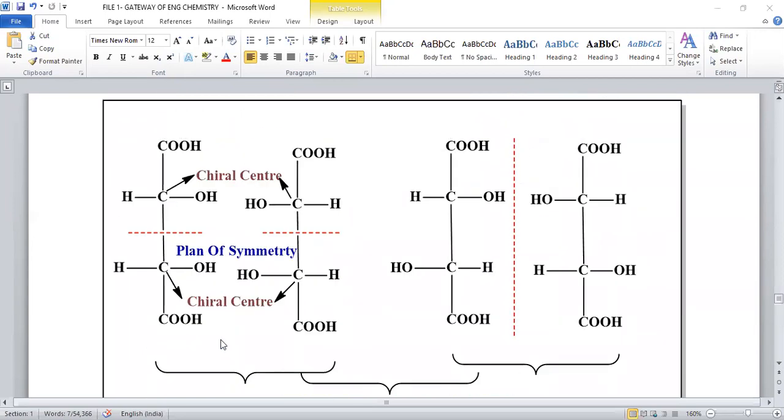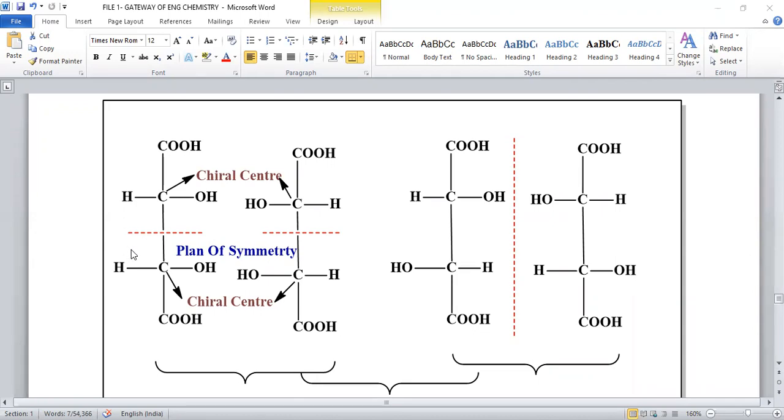Both are meso compounds. Why are these called meso compounds? When this molecule is placed in plane polarized light, the above half has a clockwise rotation of 50 degrees, for example. The below half has an anti-clockwise rotation of 50 degrees. That means plus 50 degrees for the above half and minus 50 degrees for the below half.